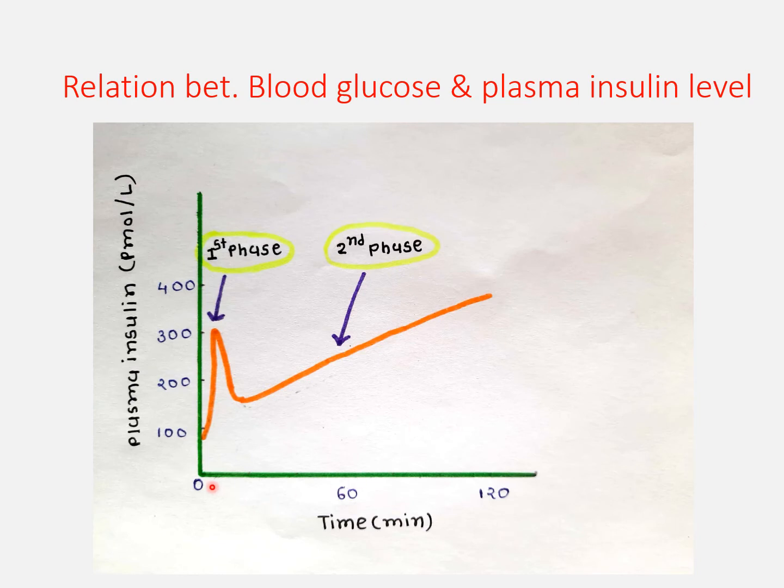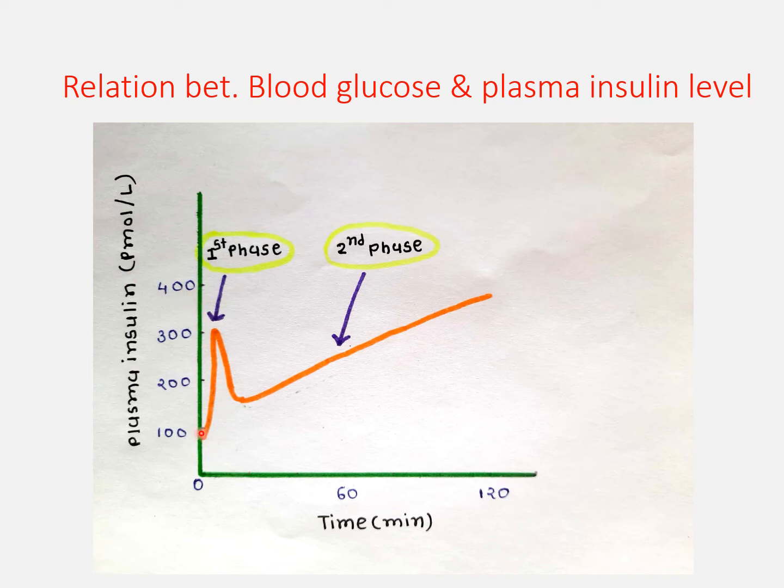when we give blood glucose intravenously, there is a rise in the plasma insulin level. So you can see here the plasma insulin level, 100, 200, 300, 400 units in picomole per liter.